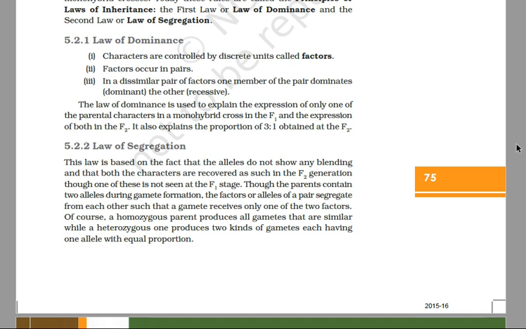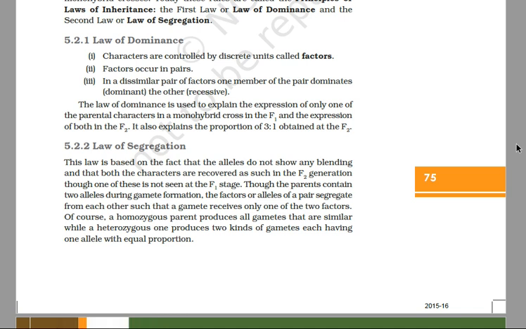Therefore, the hybrids or heterozygotes of the F1 generation have two contrasting factors or alleles, of a dominant and a recessive type. These factors, though they remain together for a long time, do not mix or contaminate each other. Therefore, no blending. They separate or segregate at the time of gamete formation, so that a gamete receives only one factor, either dominant or recessive.